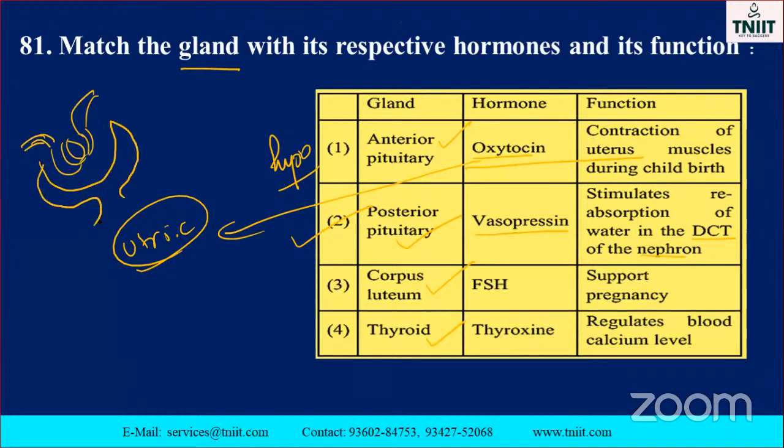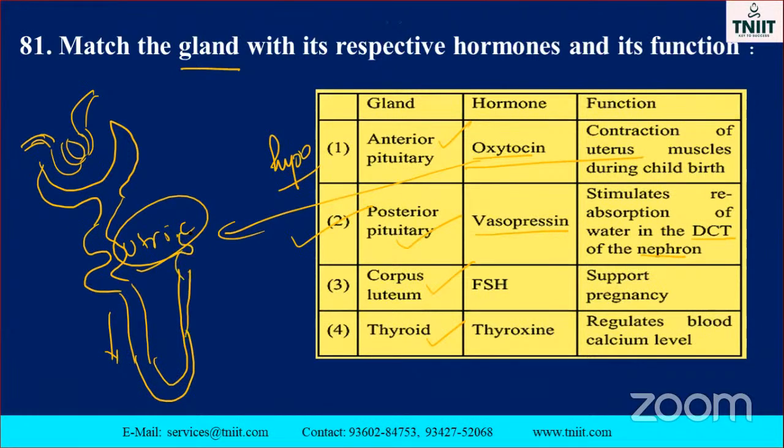Bowman capsule. Here there is one small curve, followed by the descending limb and also a hairpin bend, that is called the loop of Henle, followed by which one, you know? There is the DCT and also again these things. Okay, the DCT is there. PCT, DCT, distal convoluted tubule, proximal convoluted tubule.